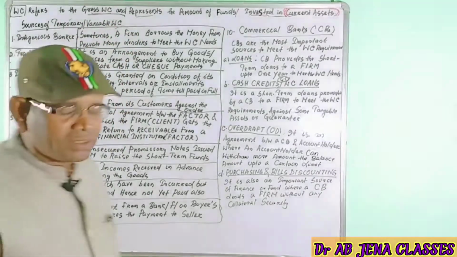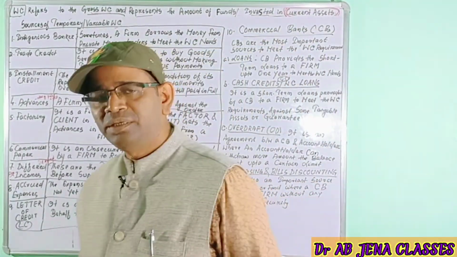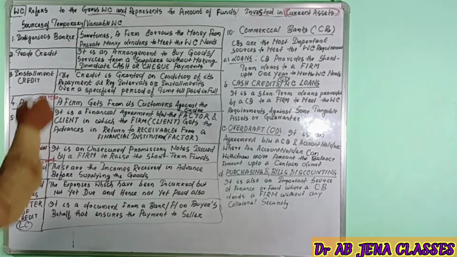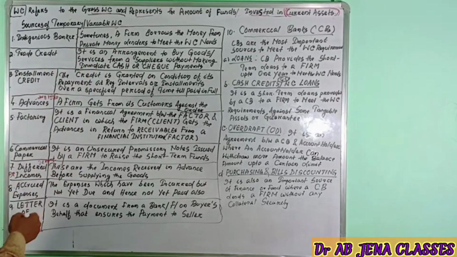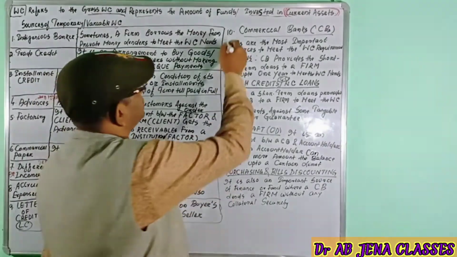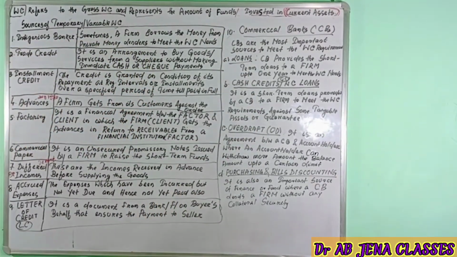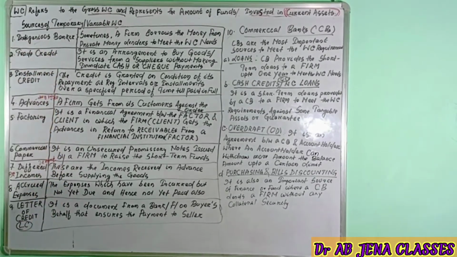Dear friends, before discussing one by one, kindly take the screenshot. So these are the sources of temporary or the variable working capital. I have written 10 sources for the variable or the temporary working capital. So we will discuss one by one. The first one is the indigenous banker.